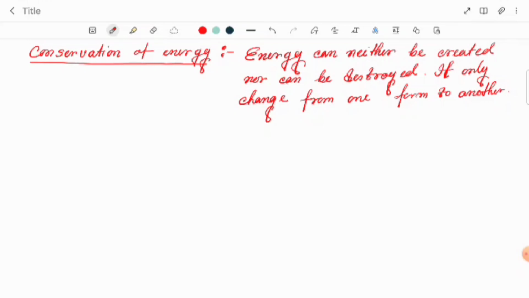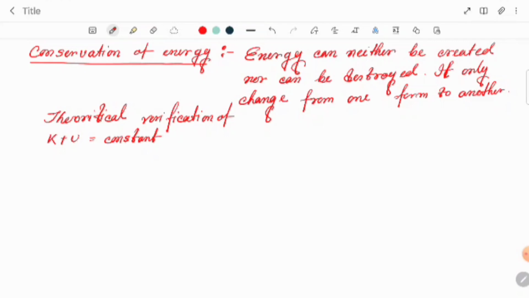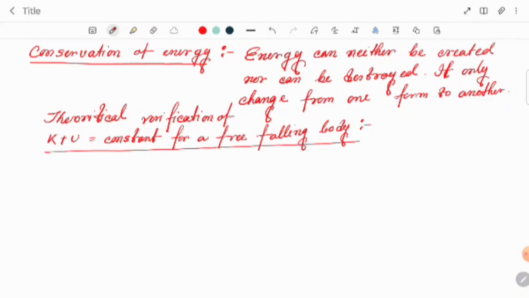So let's see first the theoretical verification of kinetic energy plus potential energy equal to constant for a free falling body.